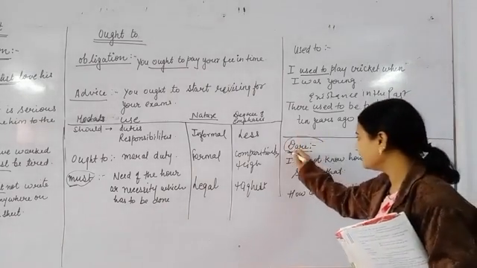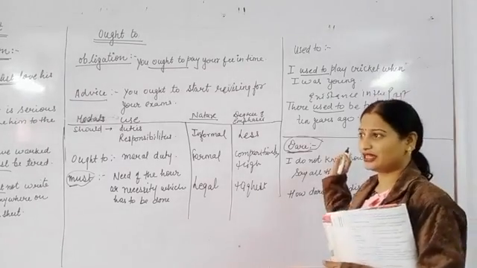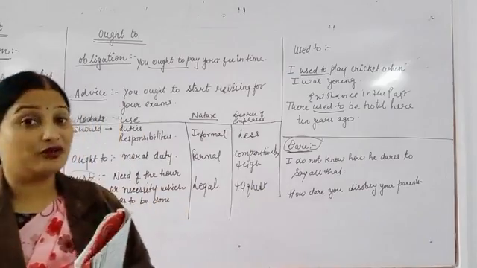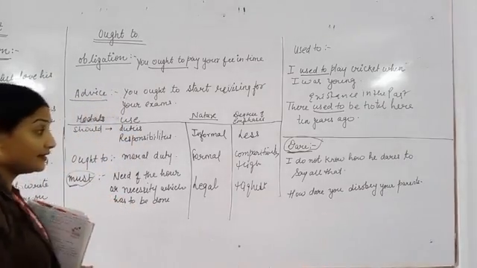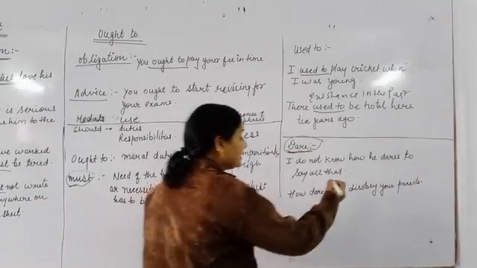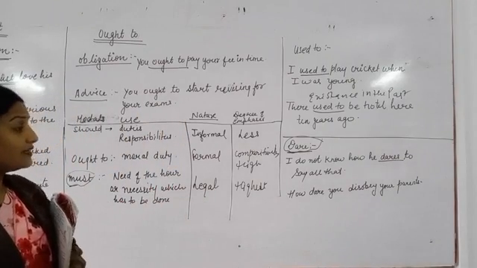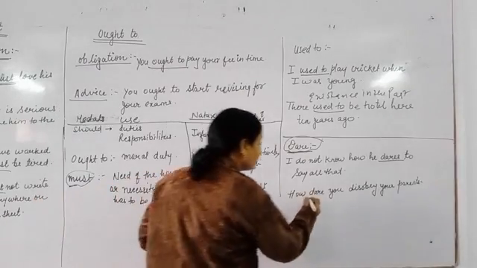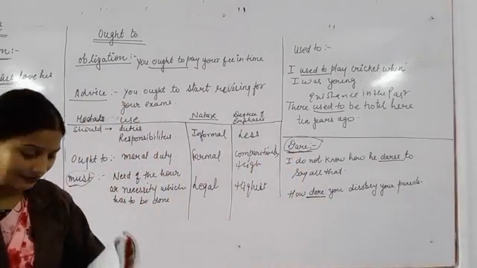Now dare, the meaning of dare you know very well. You must be playing truth and dare. So see where we can use dare. I do not know how he dares to say all that. One more sentence: How dare you disobey your parents? How dare you? Okay, so this is the use of dare.